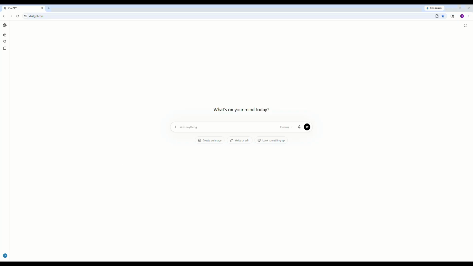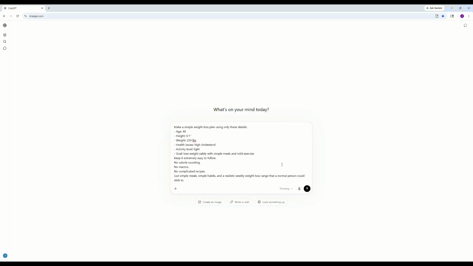All you have to do is enter those 5 details about yourself. For this example, I'm using an age of 40, a height of 6'1", a weight of 250 pounds, high cholesterol as a health condition, and light activity level. You'll just swap these out for whatever your own situation is. I also added the goal to lose weight safely with simple meals and mild exercise.